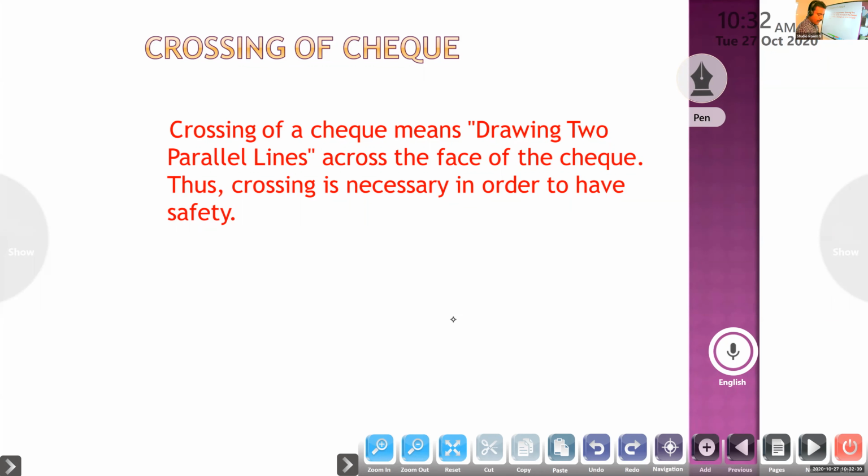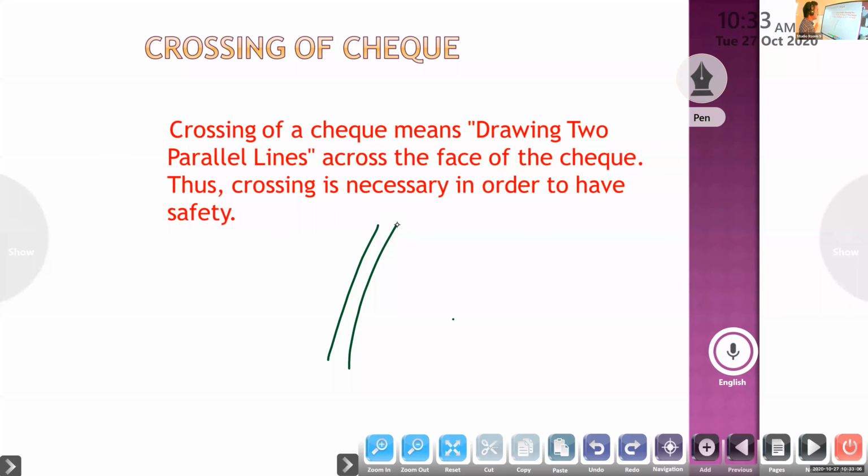Okay, so now we will study the details: crossing, the types of crossing. Crossing of check, then the types of crossing. It is very important. So already we know what we mean by crossing of check: drawing two parallel lines across the face of the check. That is called crossing of check.